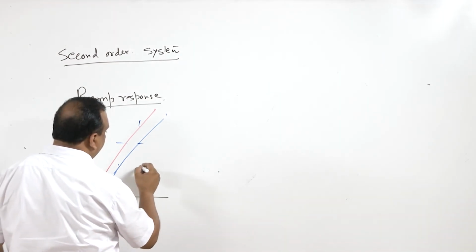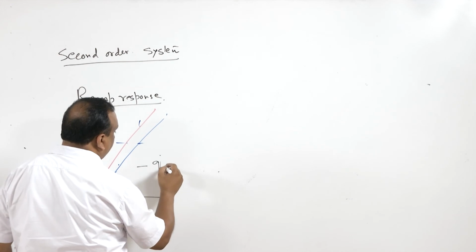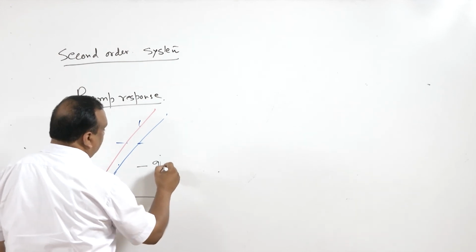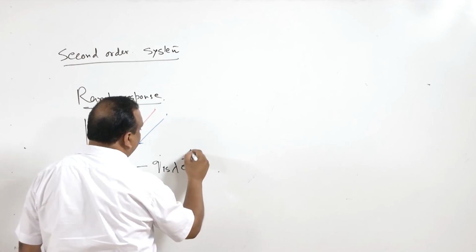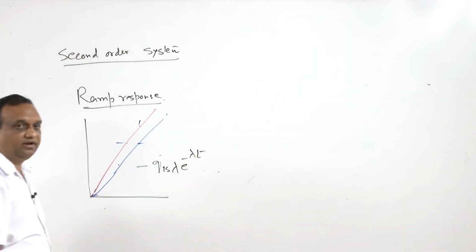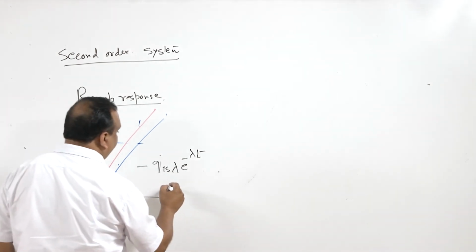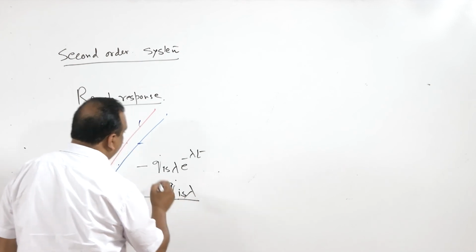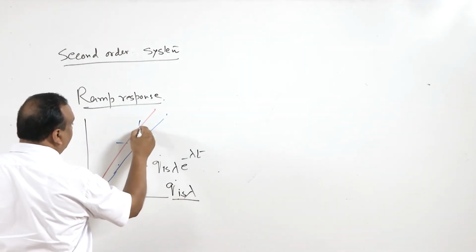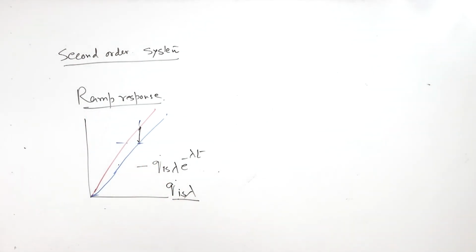transient error was minus q dot is lambda e to power minus lambda t. That was the transient error, and the steady state error was q dot is lambda. So this is the steady state error in the measurement. Now here also we have for ramp response, for the same initial conditions as in the case of step response, there is a final equation.